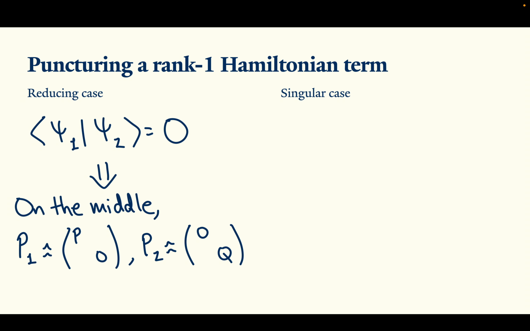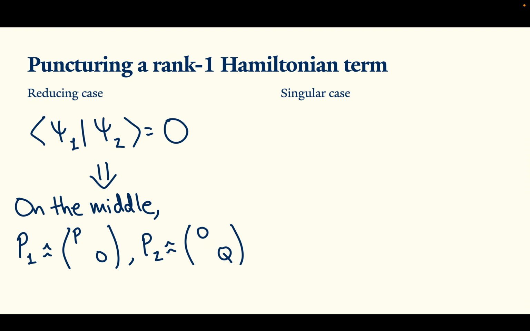In the reducing case, the overlap between the two states, psi 1 and psi 2, is 0, so the two states have to be orthogonal. If we look at what that means for the middle qudit, it means that we can basically block diagonalize that qudit so that each of the projectors is acting within an orthogonal subspace. Similar to the Bravyi-Vyalyi case, the prover might hope to tell us which of the two subspaces the actual ground state lives in, which means that we can disregard one of the two terms.